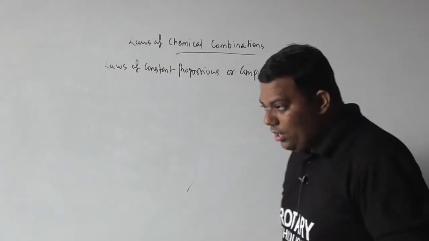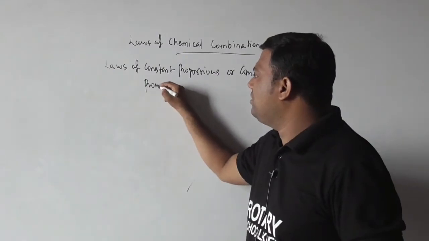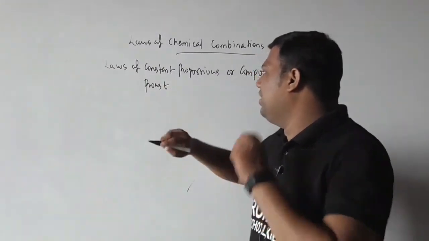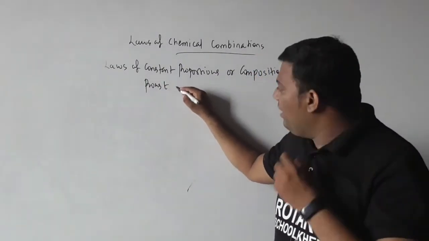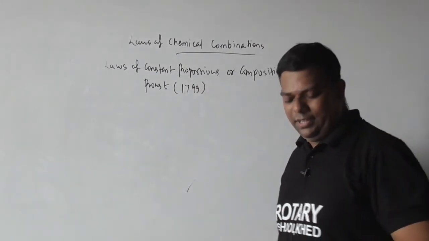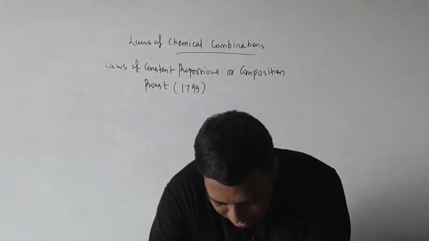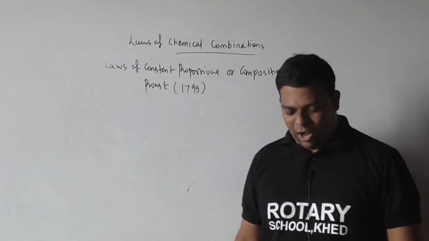Okay. Whatever the law, it was discovered by the scientist Proust in 1799. Wait, beta, 1799. Okay.